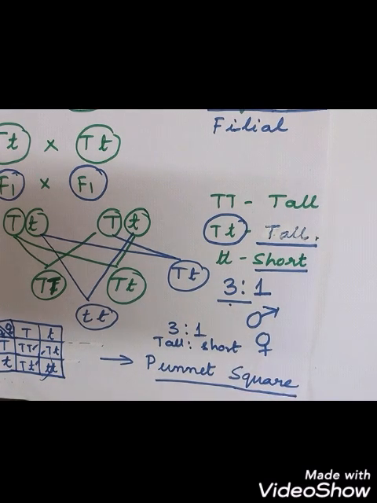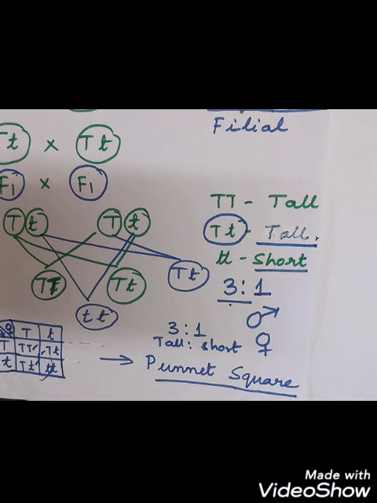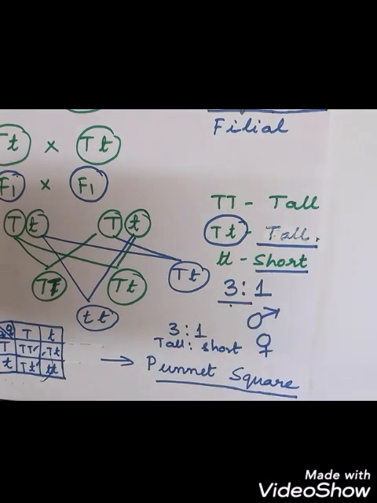So whenever there is a monohybrid cross, then the dominant characteristics will be more in number, like 3, and the recessive one will be less in number, like 1. 3:1 is the ratio of the monohybrid cross. So out of the total 4, we have 3 tall, the dominant one, and 1 short, the recessive one. Okay, so all the crosses that show a monohybrid cross will have the same ratio. Dominant to recessive is 3:1.